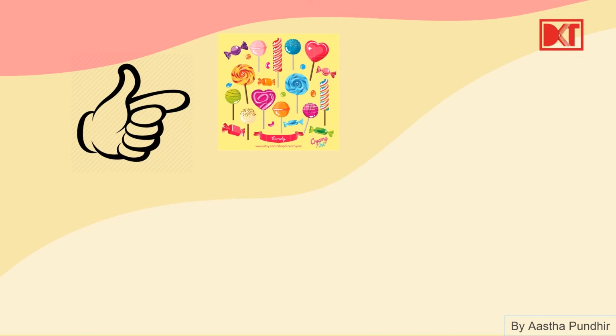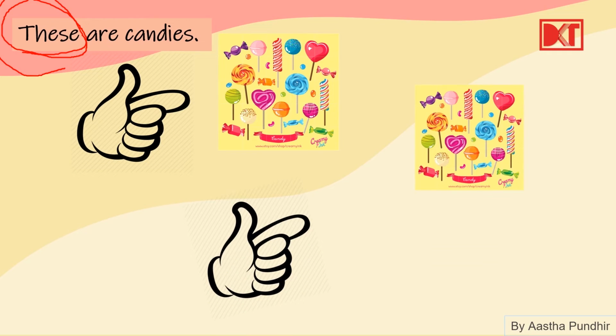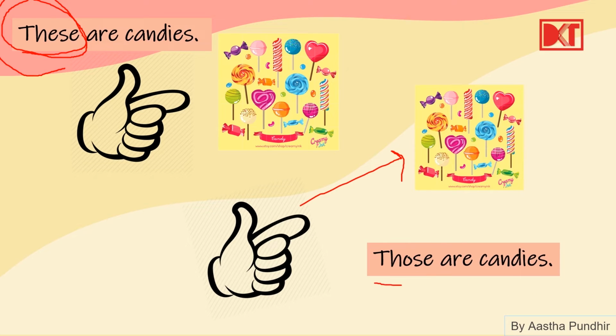Then another one. Now what do we say? These are many candies, right? So we say these are candies. When it's plural and they are nearby, you use these. But when they are far off and they are plural, we say those are candies.